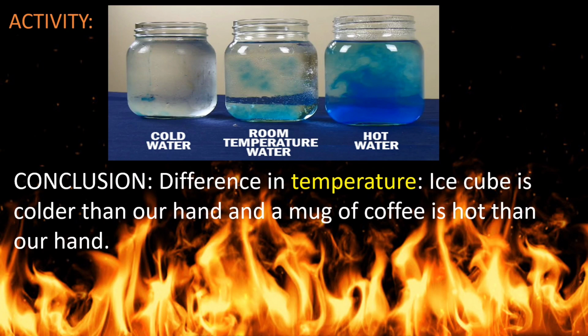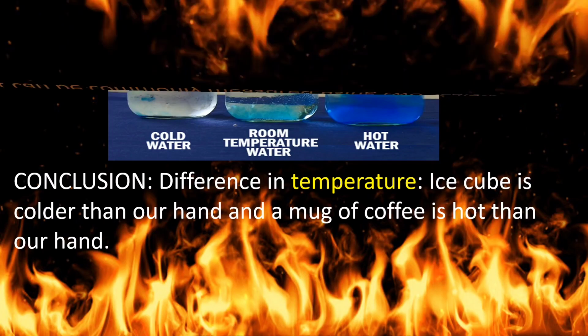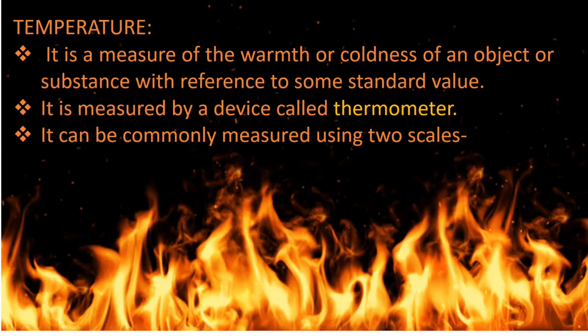Now let us see what exactly temperature is. So temperature means the measure of warmth or coldness of an object or a substance with reference to some standard value. Okay, so anything which is very much warm or cold, we can sense it. That is called temperature, and it is measured by a device which is called a thermometer, which in our daily lives, when we have fever or something, we use. Now temperature is measured mainly in two scales.